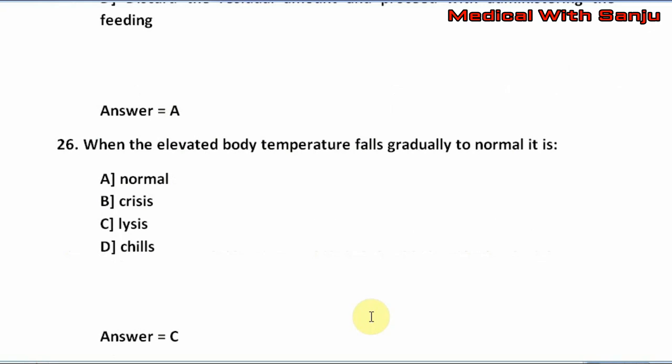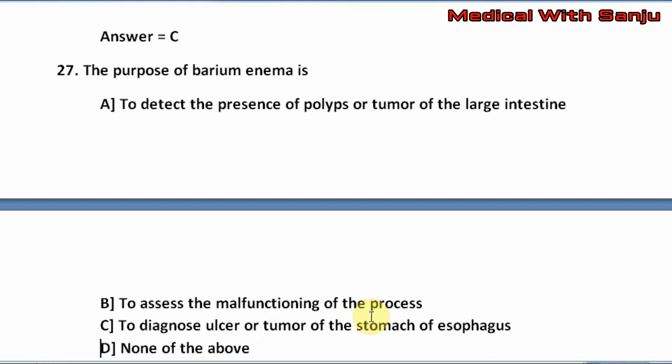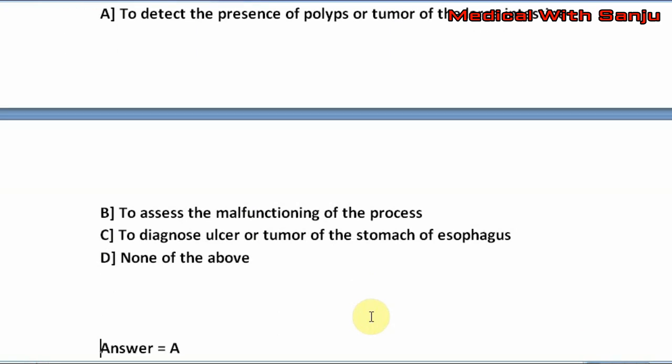Question number 27. The purpose of barium enema is option A. To detect the presence of polyps or tumor of the large intestine. Option B. To assess the malfunctioning of the process. Option C. To diagnose ulcer or tumor of the stomach of esophagus. Option D. None of the above. The right answer is option A, that is to detect the presence of polyps or tumor of the large intestine.